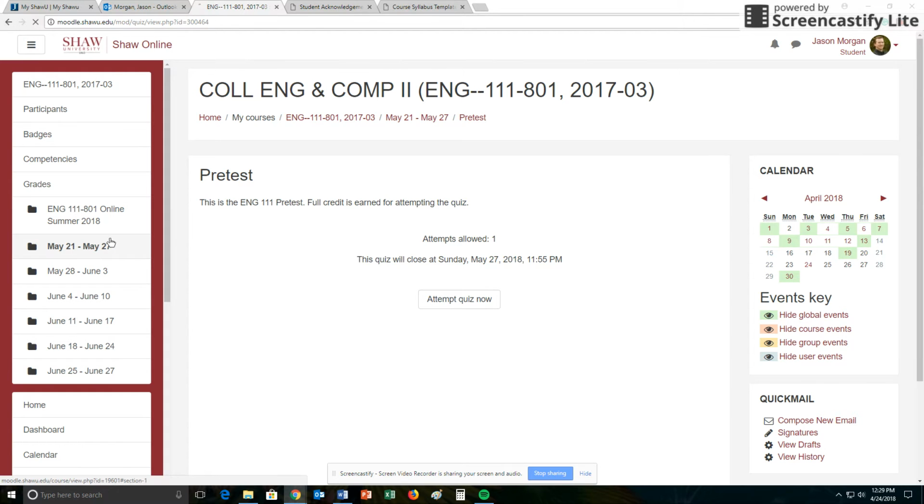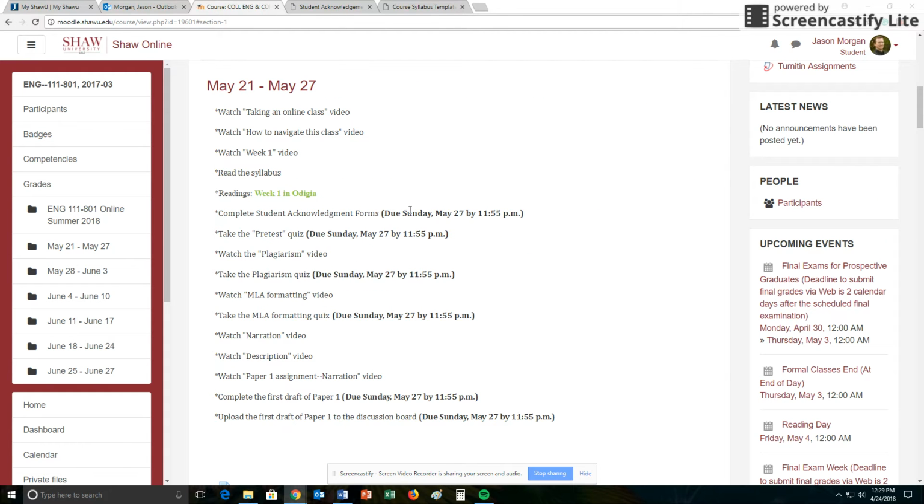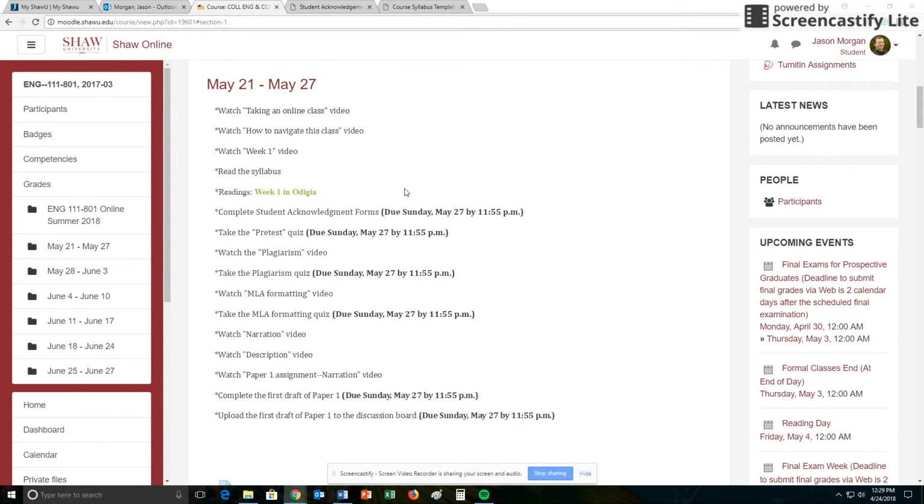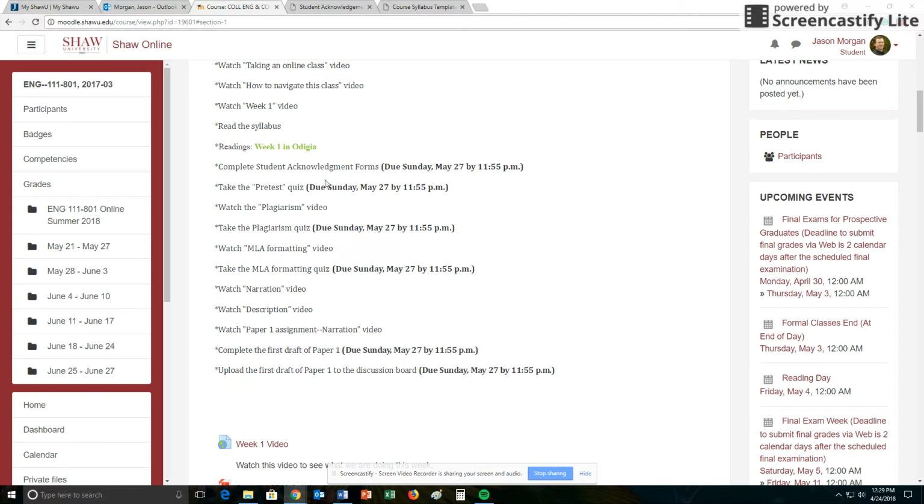So there's that. I should note at this point in time, if you're trying to do this all solely on a smartphone, you're going to need a computer at some point because you're going to have to write papers. Most of this works on your phone just fine, but not everything does.